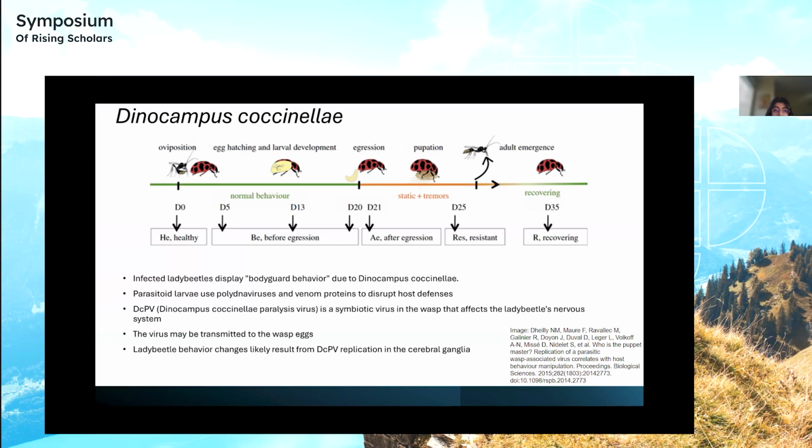The changes are likely to result from DCPV replication in the cerebral ganglia. The Dinocampus coccinellae paralysis virus adds a third participant to the dynamics, which helps with the overall taking over of the host to provide nutrition and protection.